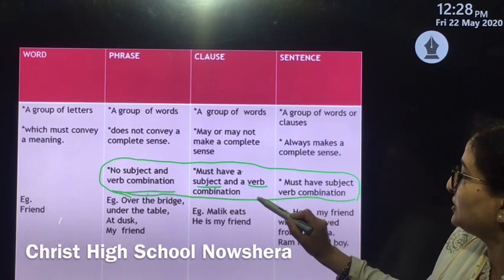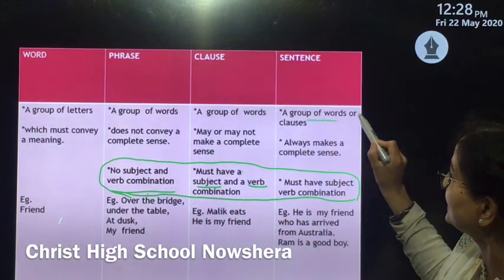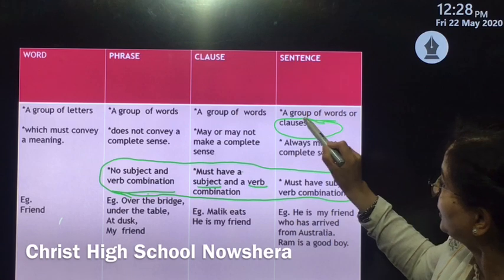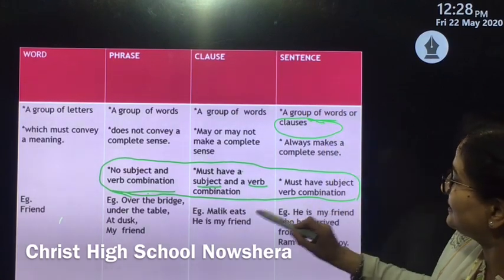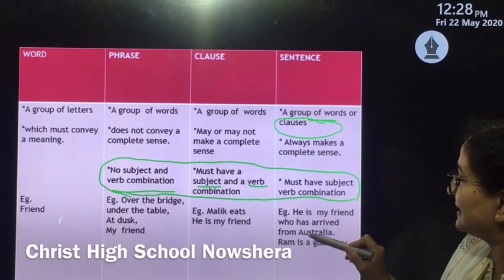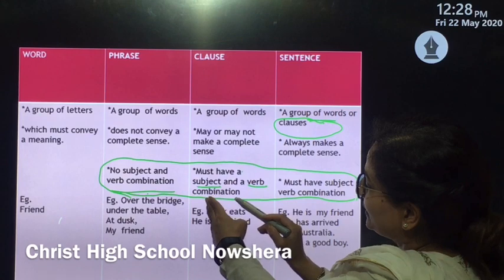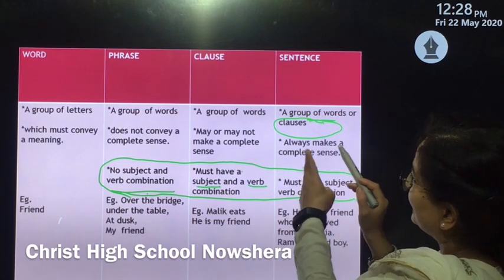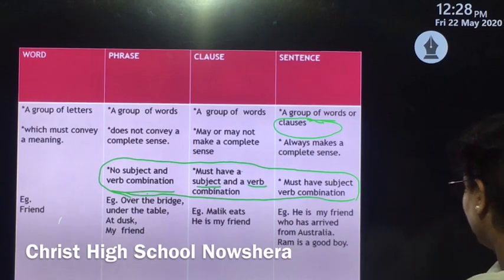The main variation between them is, one, that a sentence is not always a group of words. It can be a compilation of words as well as clauses. And the second difference is that clauses may or may not make a complete sense, but sentences always make a complete sense.